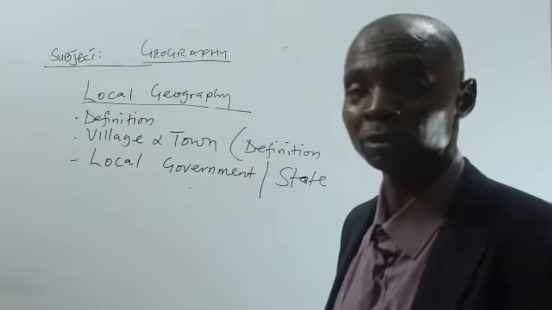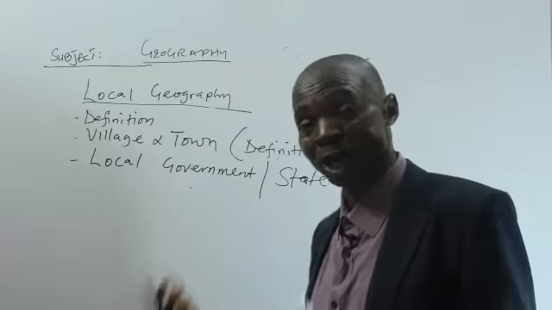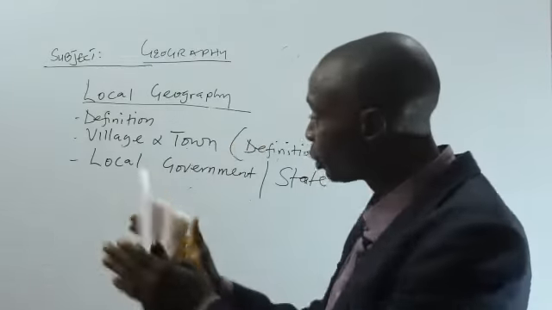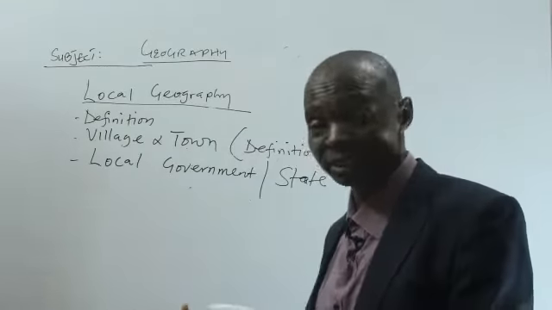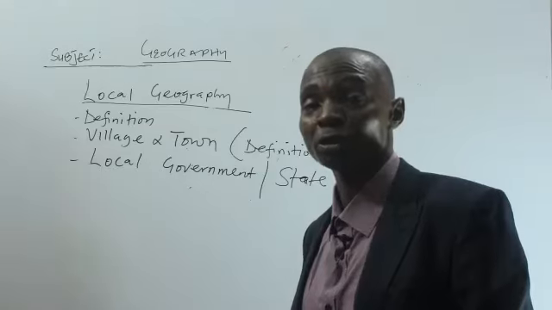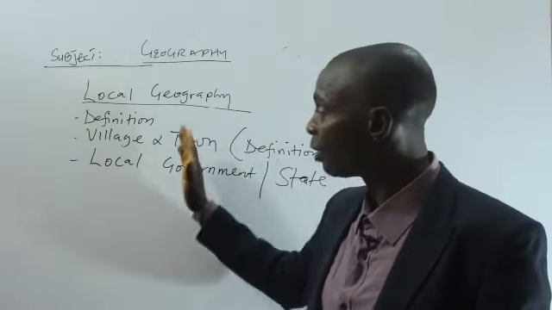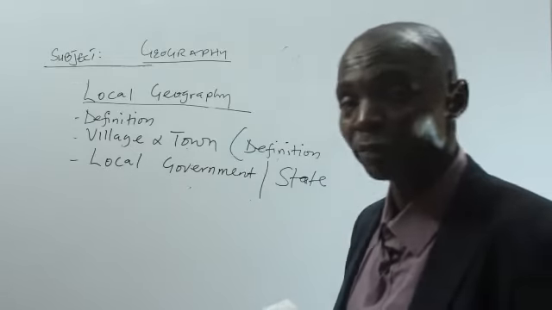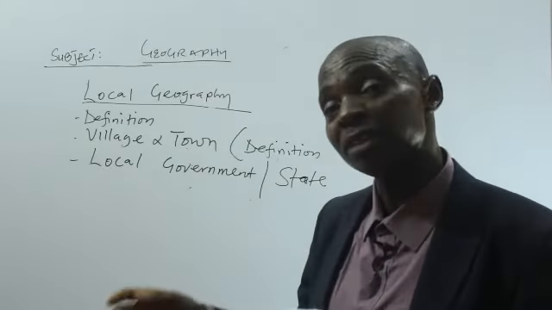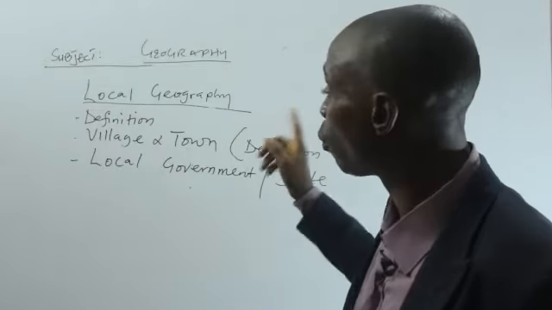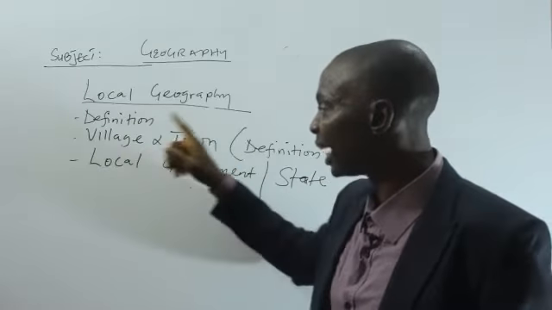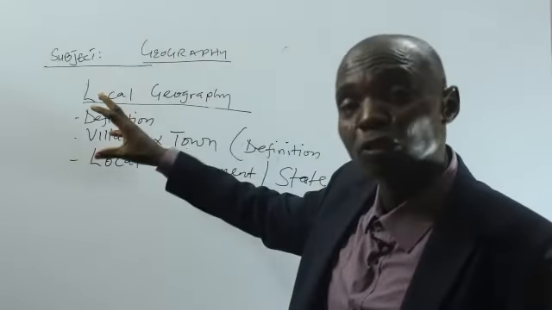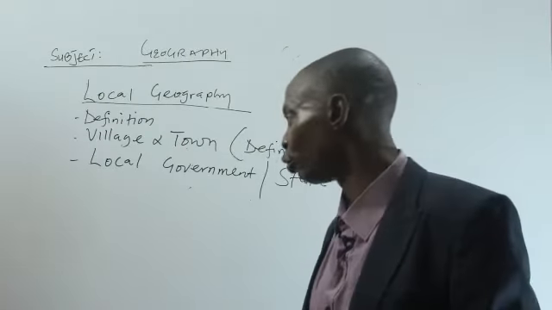But when you come to town, a town differs from a village. Why? Because they perform secondary functions. It is the coming together of villages that forms what we call a town. So the difference between a town and a village: number one, you can look at their population. Number two, you can look at their functions. Then number three, you can even look at the location. But all we know is that the names given to villages and towns mostly come from the physical features that we have around us.